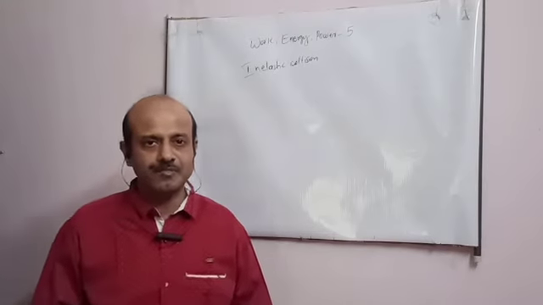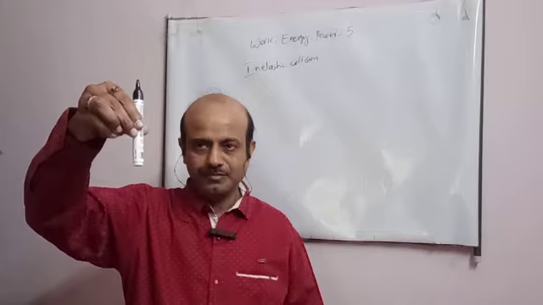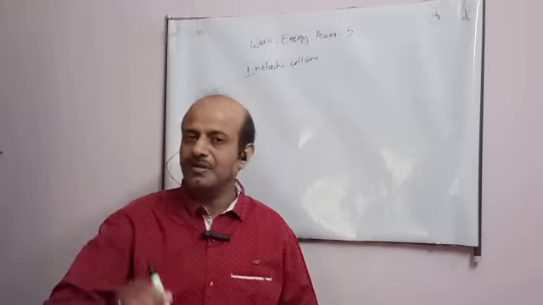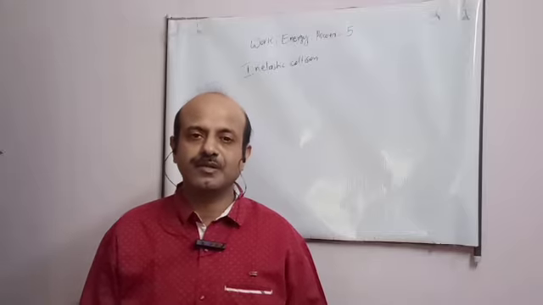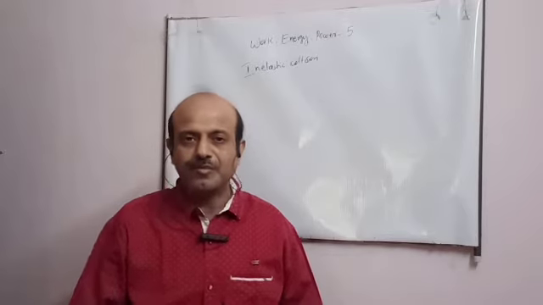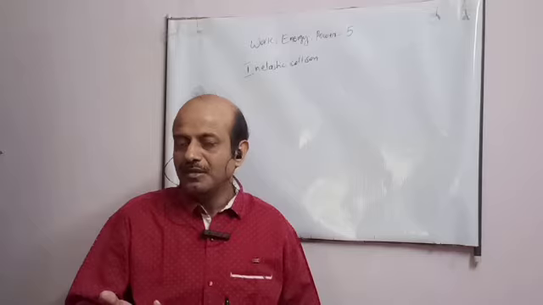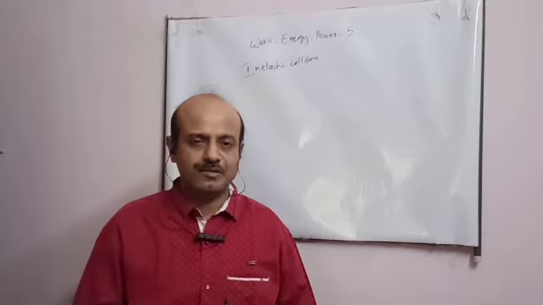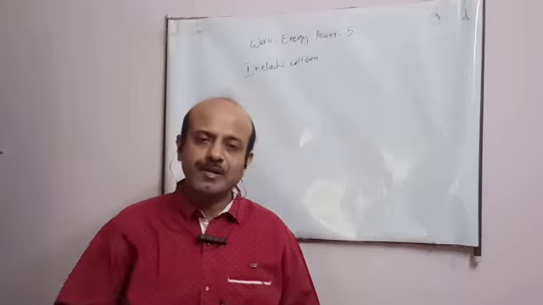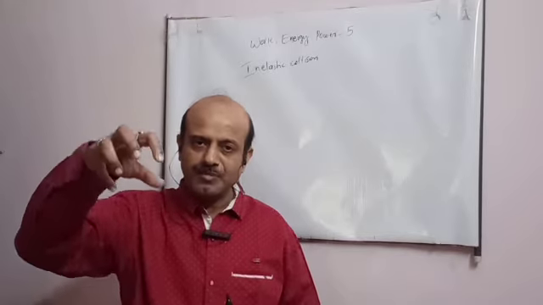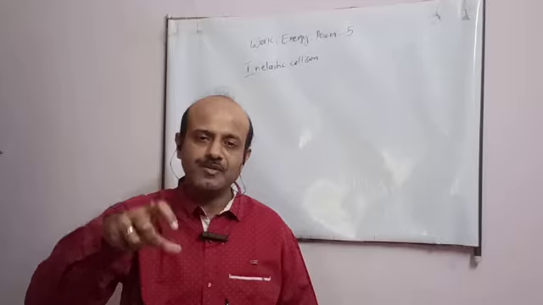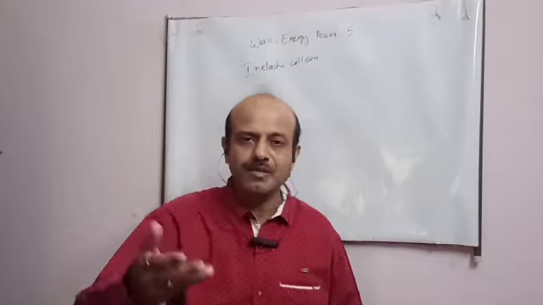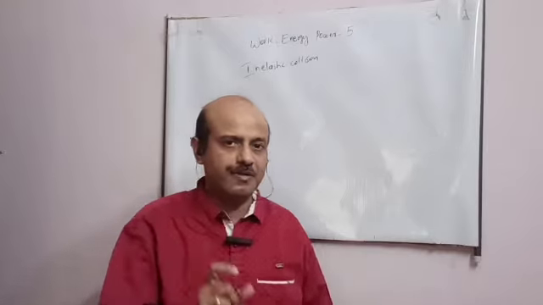Suppose once again I give an example, student. I am dropping a ball from a certain height, and it is falling on the earth. Say it is falling with velocity 8 meter per second. Now when it is bouncing back after colliding, it may be that it attains only 6, meaning some energy is lost. I take a ball of some other material. Again from the same height I make it fall to attain the velocity 8. Now that ball may come back with velocity only 5. So that retaining capacity is different.